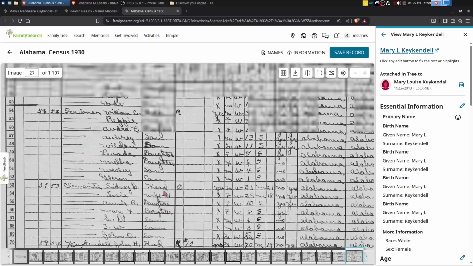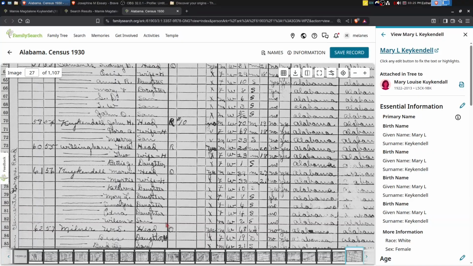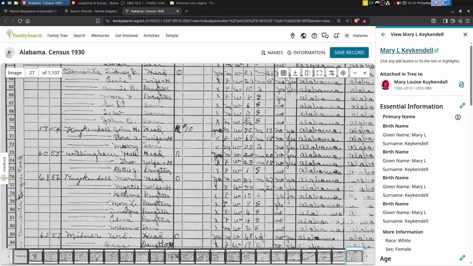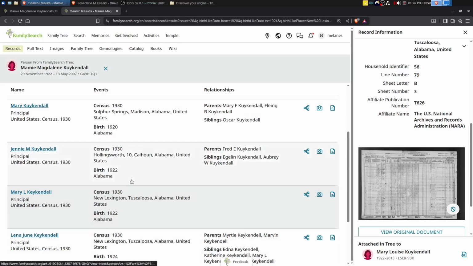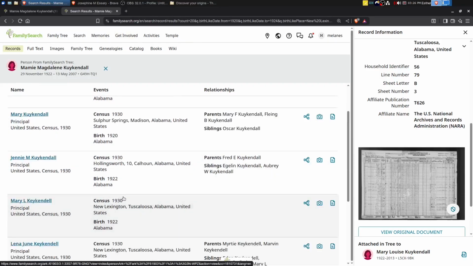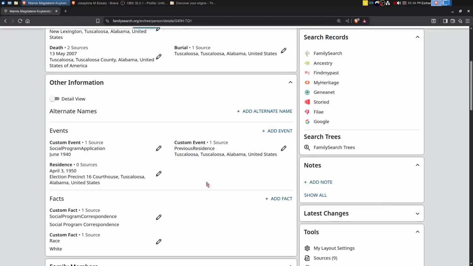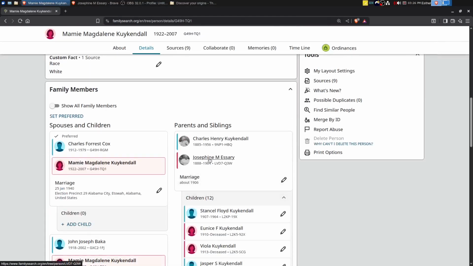There's another Kuykendall, which makes me think we should probably try on Ancestry. In some cases, the index is a little bit different. Okay, I'm going to close that out, and we'll go back to Josephine's page here.